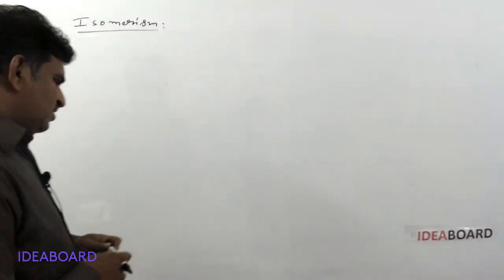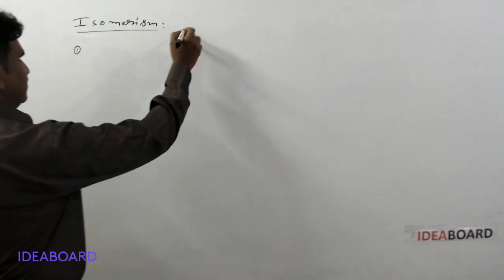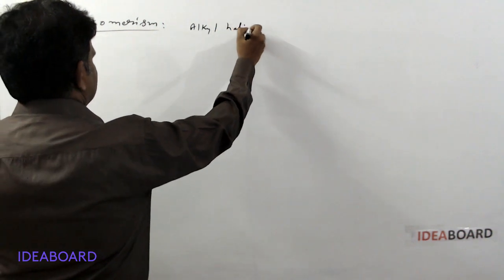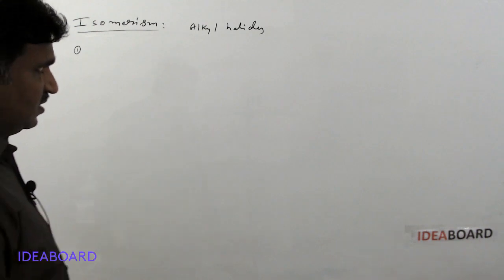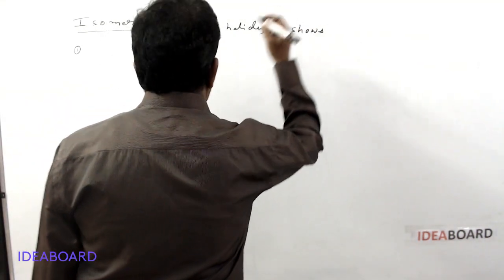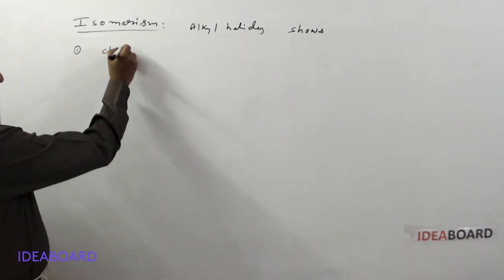There are different types of isomerism, and alkyl halides show what type of isomerism? Alkyl halides show, first, chain isomerism.